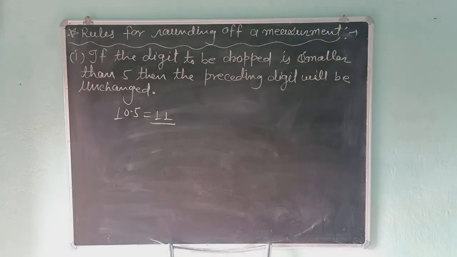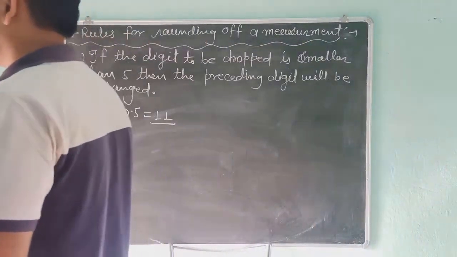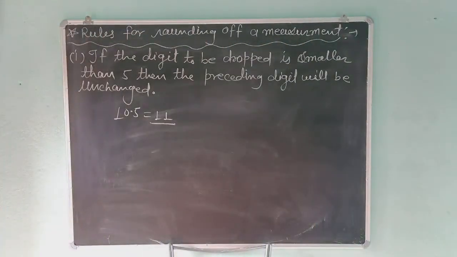So students, in physics, when we do practicals, we measure many quantities, and some quantities will come in decimals. But in calculation, we will take approximate digits, approximate values. So students, there are some rules for approximate values.